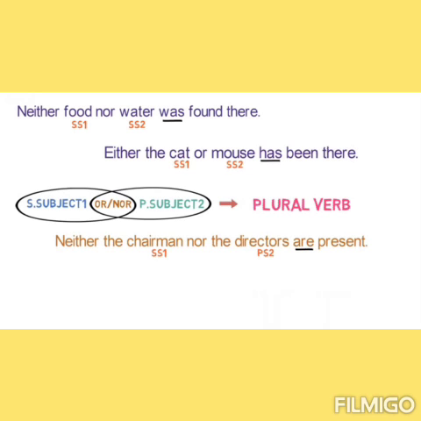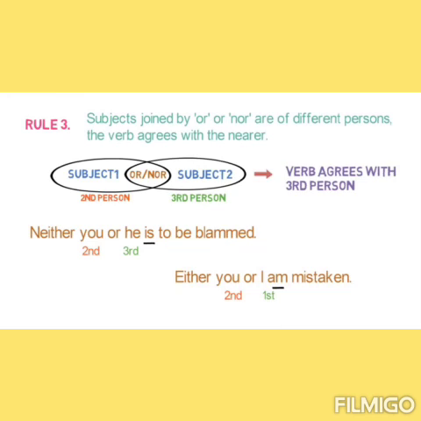For example, either the cat or mouse has been there. Now see, near to this verb, here is one mouse. So the verb is in singular form. Neither the chairman nor the directors are present. Here chairman is singular, but directors is in plural form. So the verb must also be in plural form.